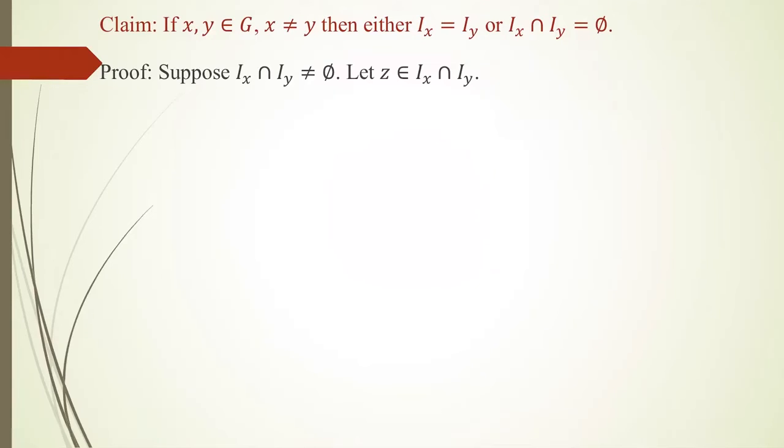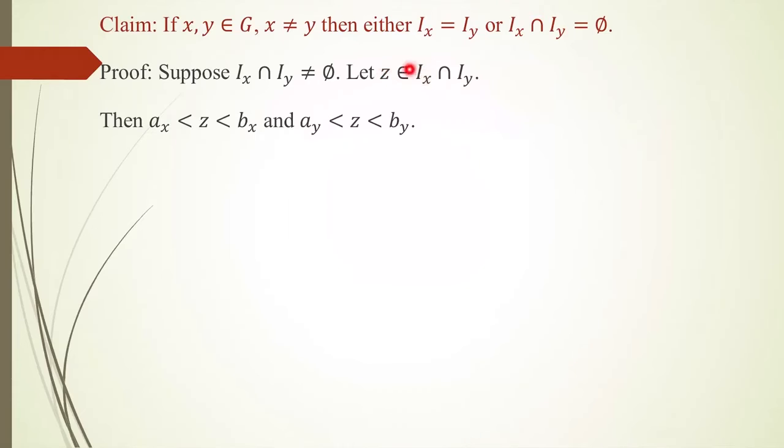Anyway, one thing is sure, either they are disjoint or they are not disjoint. If they are disjoint, there is nothing to prove. So I am assuming that Ix intersection Iy is non-empty. They are not disjoint. If this intersection is non-empty, there is somebody in the intersection. So let Z be an element of Ix intersection Iy. Then Z is in Ix as well as Z is in Iy.